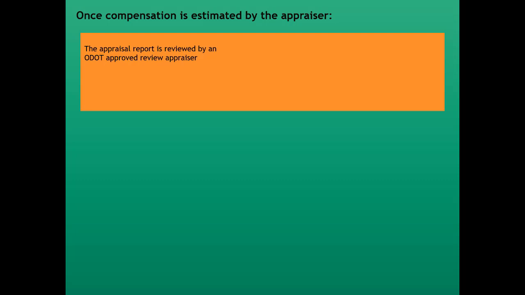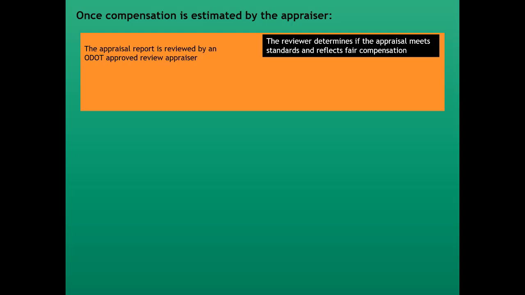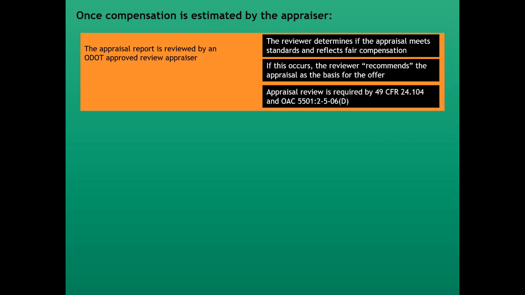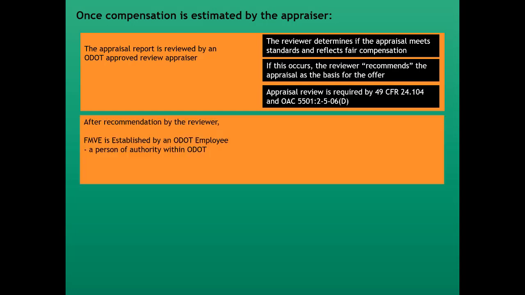So once compensation is estimated by the appraiser, what happens then? The appraisal report is reviewed by an ODOT-approved review appraiser. That reviewer determines if the appraisal meets standards and reflects fair compensation. If that occurs, the reviewer recommends the appraisal as the basis for the offer, and the appraisal review is required by 49 CFR Part 24, 104 in Ohio, also in Ohio Administrative Code. So anytime that an appraisal is used, it must be reviewed. An exception to this is for appraisal waivers, which would be the value analysis report. It is not mandatory that a review occur.